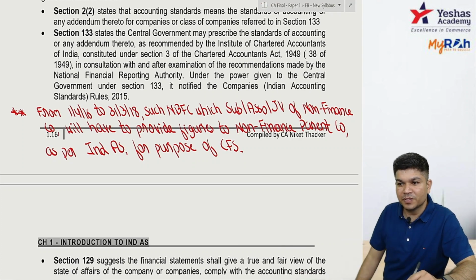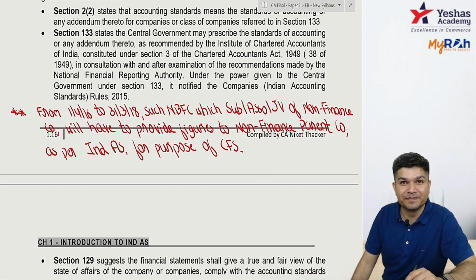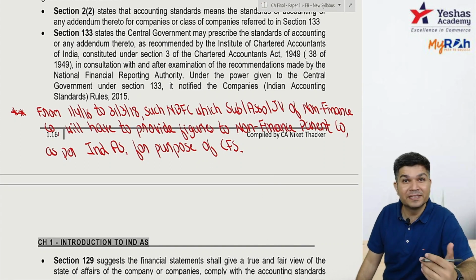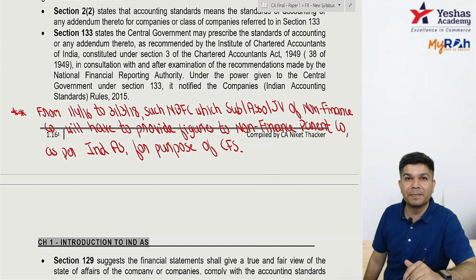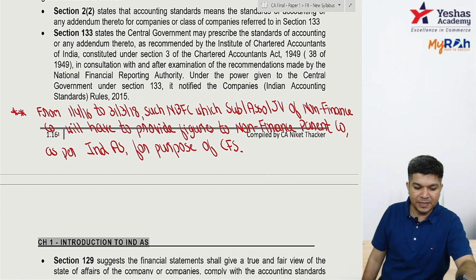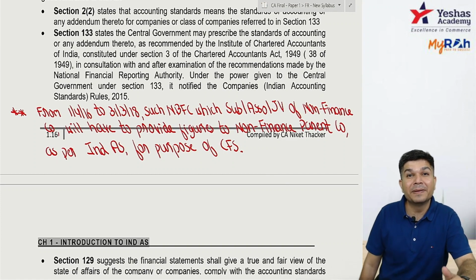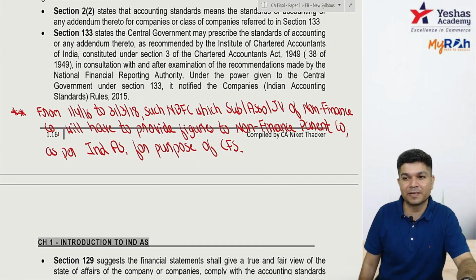Okay, Mohan has a question, sir. If a company gets converted into LLP, when it was a company, suppose Ind AS was applicable. Now it becomes LLP, whether Ind AS will be applicable? Answer is no. Once applicable, it is lifetime applicable if it remains a company. If you become an LLP, then it's no longer applicable.